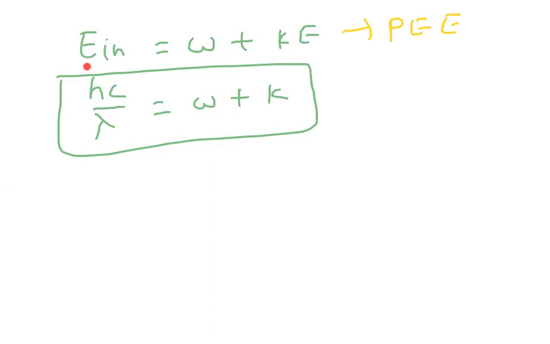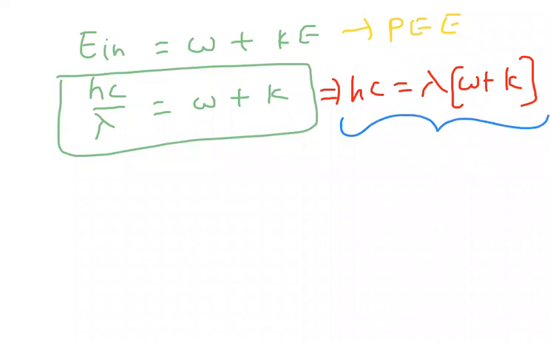The incident energy is work function plus kinetic energy. I am writing it as hc by lambda equal to work function plus kinetic energy. I can also write it as hc is equal to lambda into W plus kinetic energy. Why have I taken this formula? For any incident wavelength, if you change the wavelength, kinetic energy will change, but work function will not change. For the same metal, the work function value will remain the same.